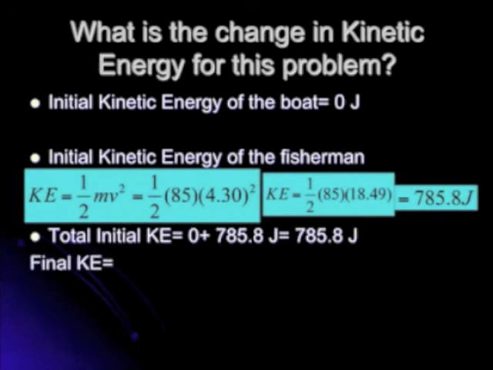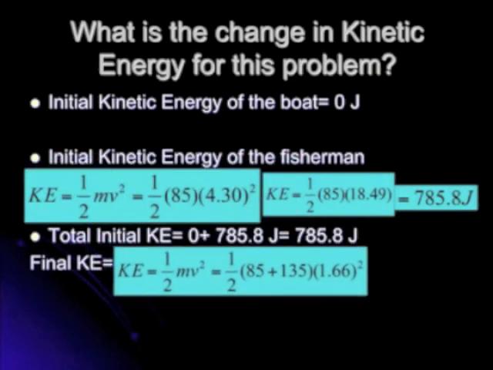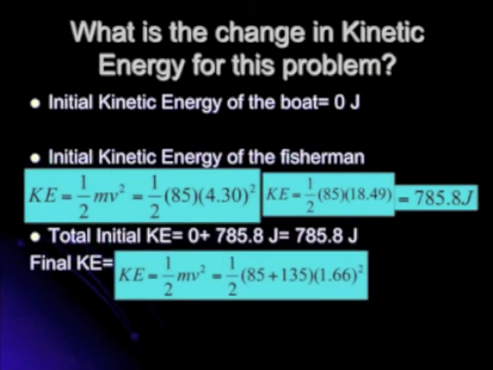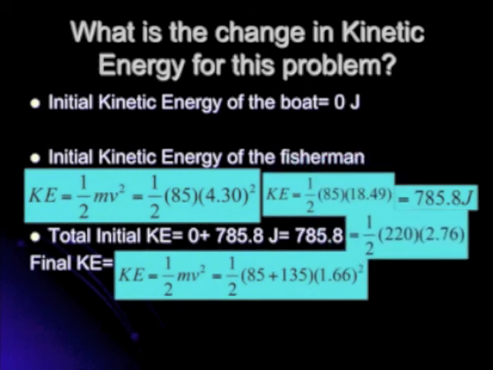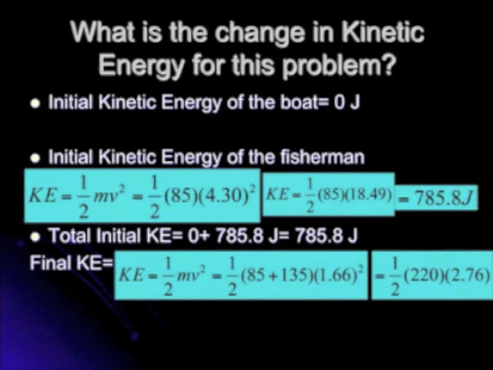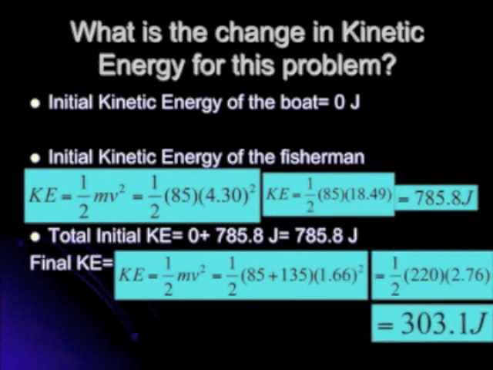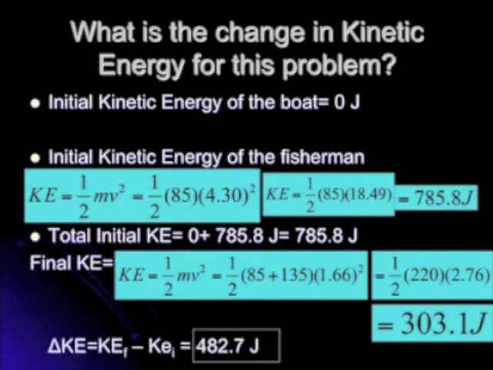I'll just add those two together to get the final. I'm going to do 1/2 mv squared still. My mass now is going to reflect that the fisherman and the boat are together. So I'm going to add those two together, and I'm going to use the velocity that I just found of 1.66. So I'm going to square that first, and I get 1/2 times 220 times 2.76. And that's going to give me 303.1, and that's the final. So you can see from the initial to the final we've lost some. And the amount we've lost, we just subtract, is 482.7 joules.